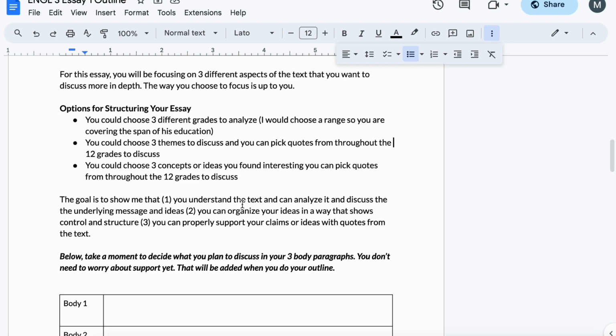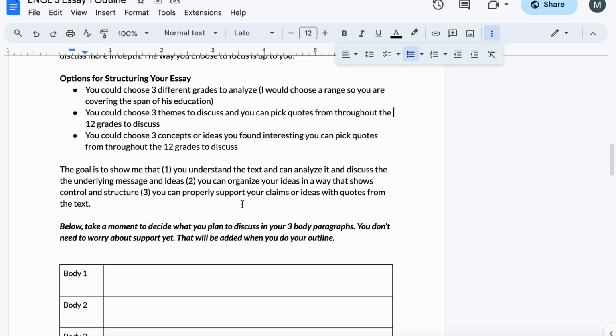So some different options. You could choose 3 different grades in which to do a close analysis. If you do this, I would choose a range. So maybe you choose 2nd grade, 8th grade, and 12th grade, or something like that, where you're getting a different idea of different points in his education, and then you would compare and contrast how things have changed, what things have not changed, and any other main points or themes or ideas that you want to discuss.